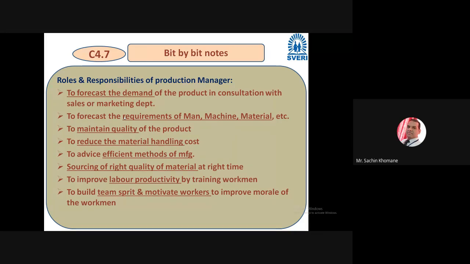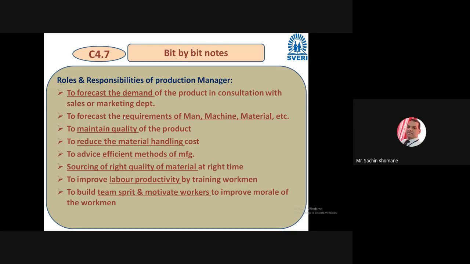Second role of you people is to forecast the requirement of man, machine, material. Same thing. Here it is expected that first you forecast the demand of the product, and in the second thing you have to forecast the requirement of man, machine, material. So first forecasting is related to second forecasting. Here, forecasting of man, machine, money, right? So the manager has to understand the forecasting of demand of product, and then that person will recruit the people.